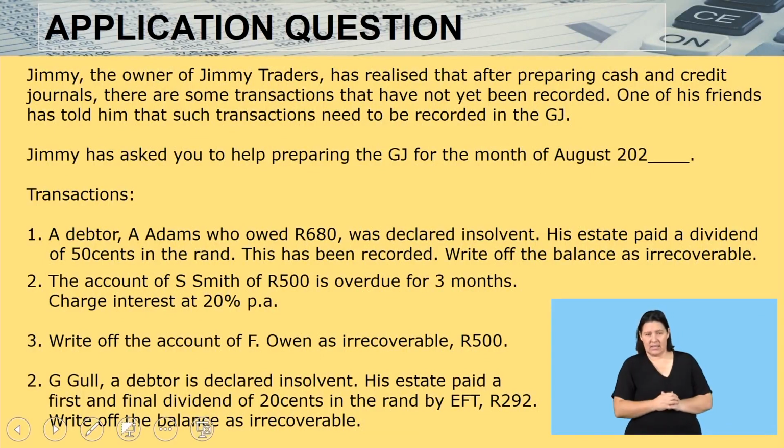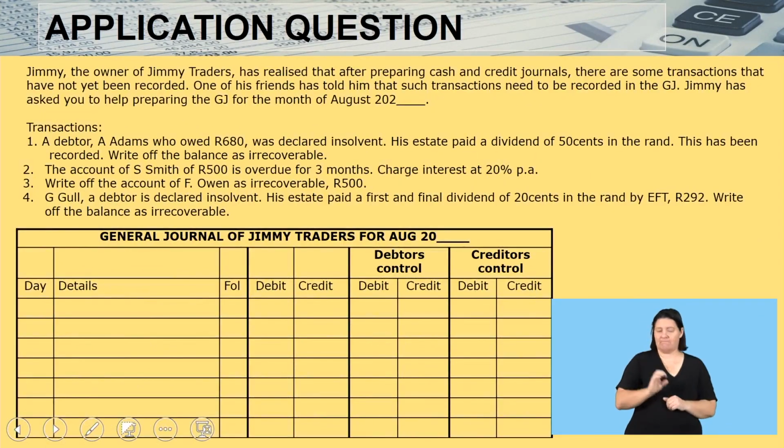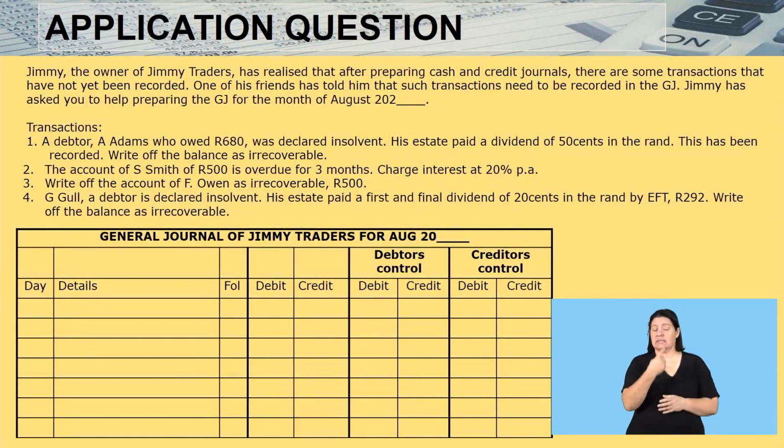Let's see if we have somewhere to write. There it is. All right? Let us quickly do it together. Make sure that whatever I'm writing, you are also writing. You have your pen, pencil, paper ready. You need a calculator for this one too, so that you can punch in some figures. Let's start. Number 1, it says, a debtor, A.